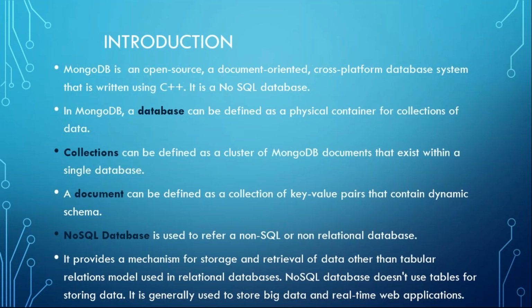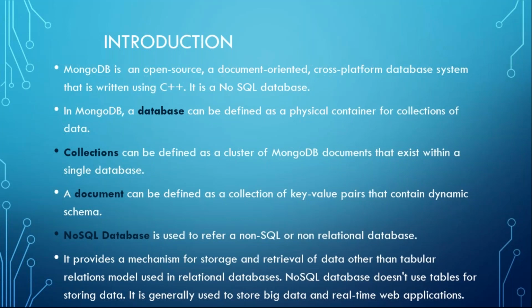In MongoDB, a database can be defined as a physical container for a collection of data. Imagine it just like a folder where we keep some kind of files. If you want to keep things in a well-arranged format, a picture folder consists only of pictures. In the same manner, a database is the container where I am storing the collection of data. Now, what are collections?